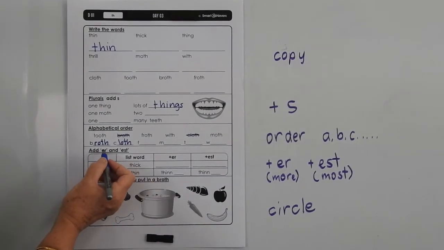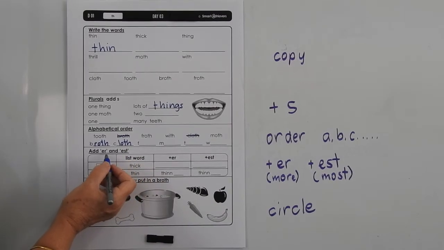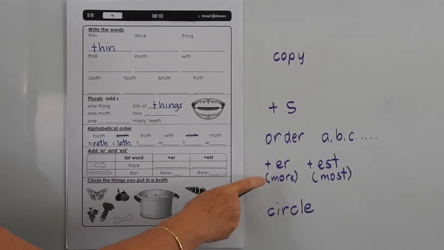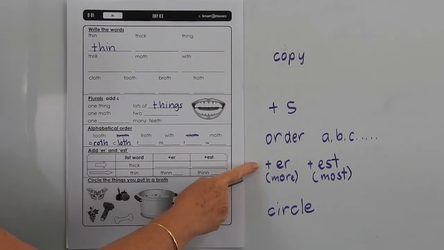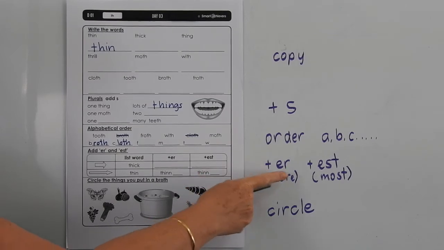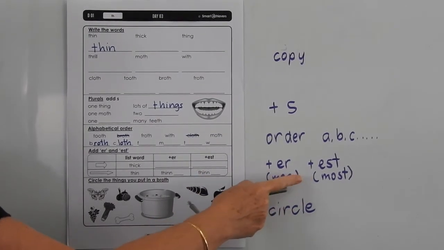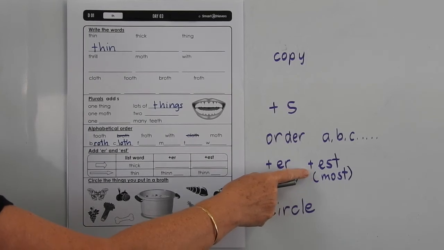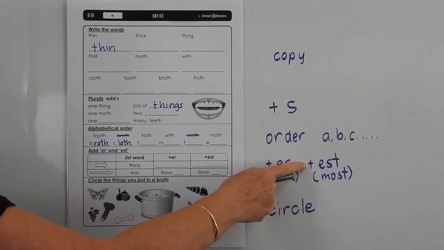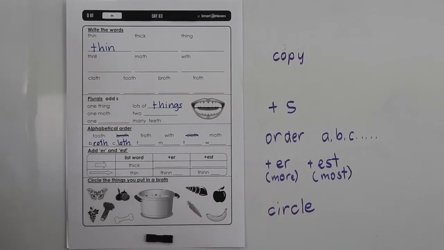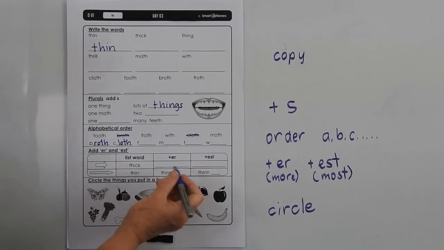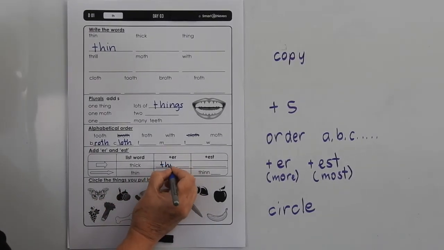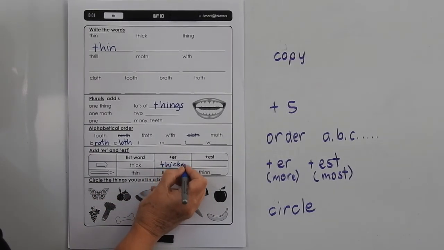Down here we're doing comparatives and superlatives. So comparatives mean when something is more, and then we add er to the end of the word. If it means the most of something, like a supergroup, a superlative, rather than saying most all the time, we can add est to the word. So if we have thick, we could have thicker. It means it's more thick.